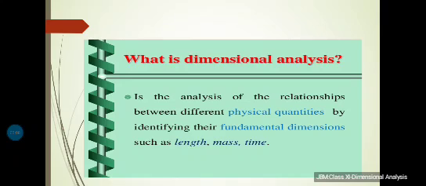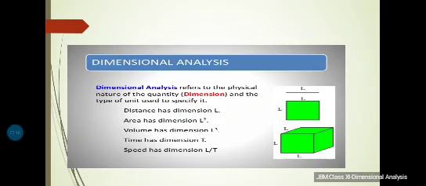Similarly, we can write down force as the product of mass and acceleration. It can be expressed as force equals m into a, mass into acceleration. So, force can be written as mass into length by time square, and hence the dimensions of force become MLT to the power minus 2.